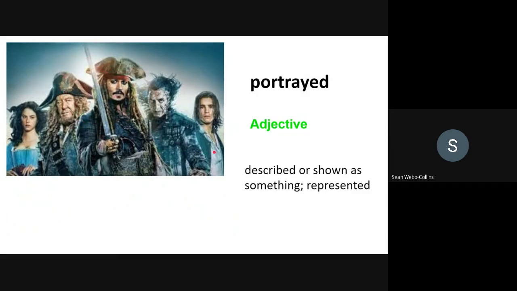Are there any word forms that we can think of? Yep, we have two nouns, a portrayal, and a portrait. So once more, the word forms are portrayed, adjective, the nouns, portrayal, and a portrait.